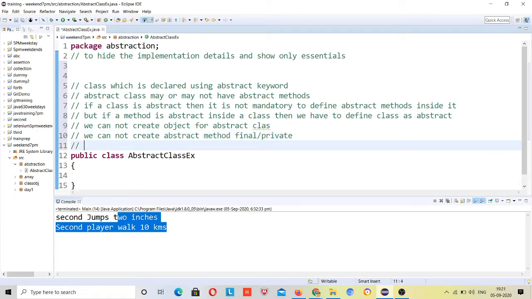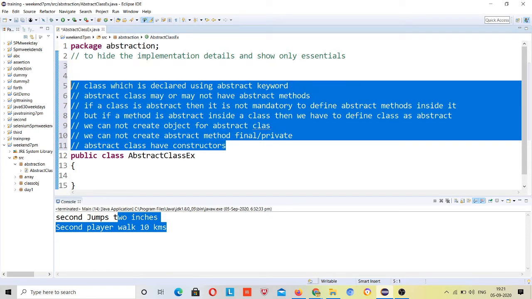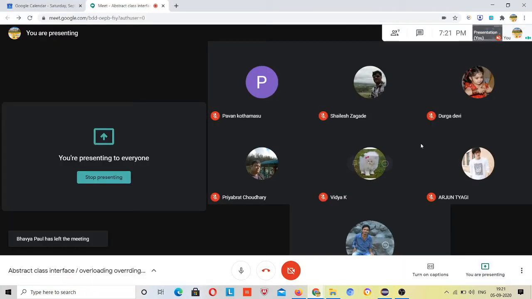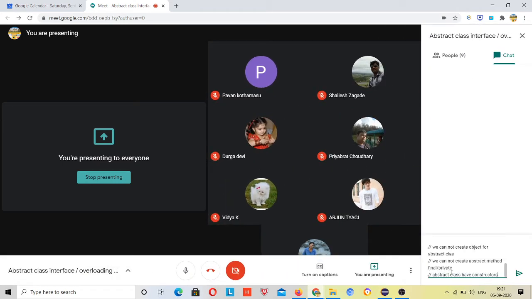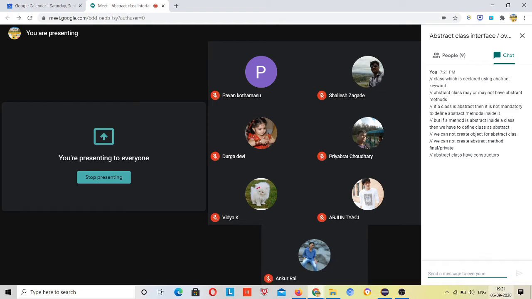And the last one is that an abstract class has constructors, right? Sometimes people ask what is the difference between abstract class and interface. It is that an abstract class has a constructor, but the interface doesn't. I will paste these points for you, just copy those, right? So these are some points to remember.